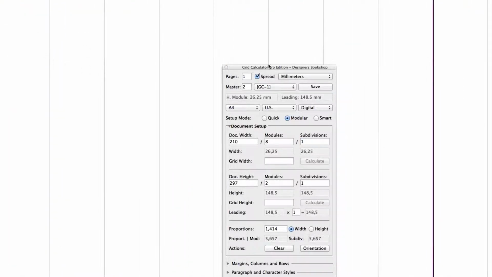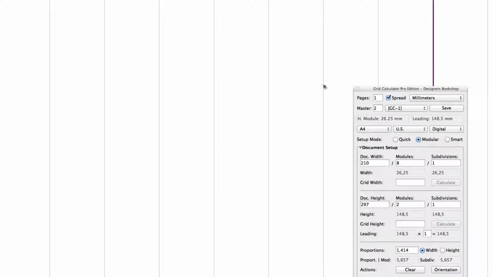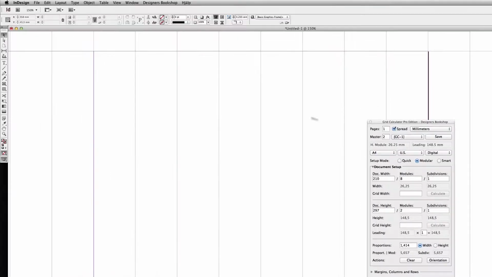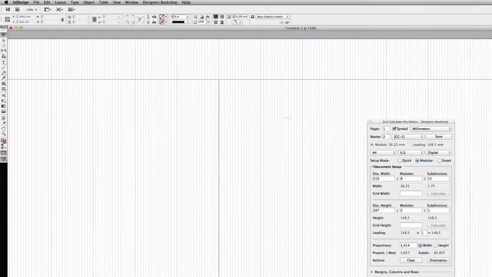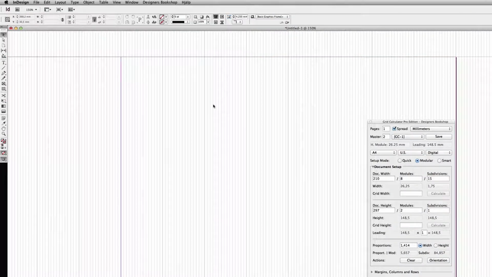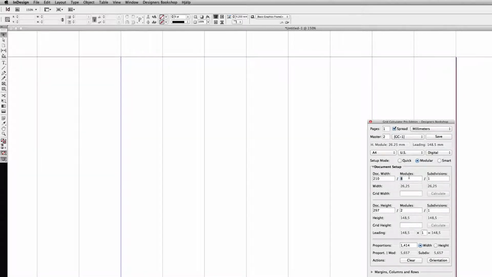Now this is something that I believe most designers are not going to be using unless you're going to work with classic typography, or if you just want to get some kind of overview of your grid. Let me show you what I mean. I could further divide this into subdivisions, but as you can clearly see, the thicker lines are the actual modules. Since InDesign has certain restrictions, it is actually smarter to work with the modules and leave the subdivisions at 1.